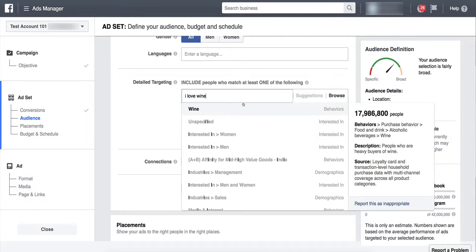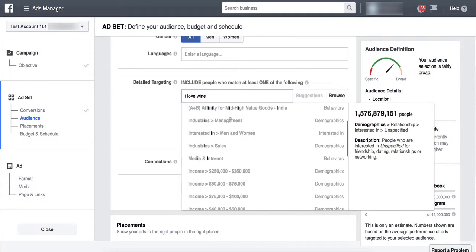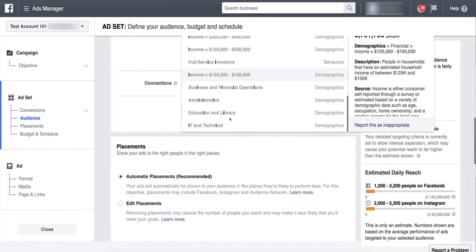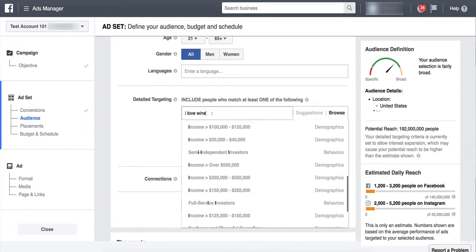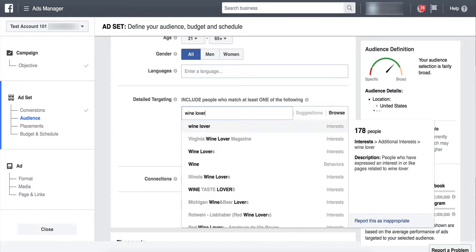And remember, I don't know if you've watched these yet, but there's the 4 phases of targeting. So there are different phases in which I target specific keywords. That's all here in the course. But I type in I love wine, and it brings up all of these different keywords. There's not a lot of keywords actually that have to do with I love wine. So wine lover, you could type in, look at that, boom. All right, we get a couple of keywords.